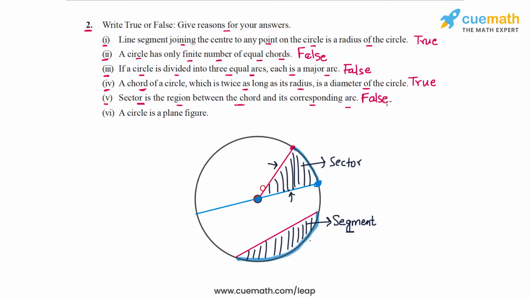Okay, finally in part 6, the statement says a circle is a plane figure, which is true because all points on a circle lie in the same plane. It is not a three-dimensional figure. So the statement in part 6 is true, and with this all parts of question 2 are done.